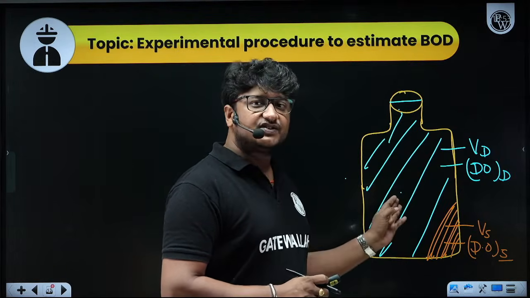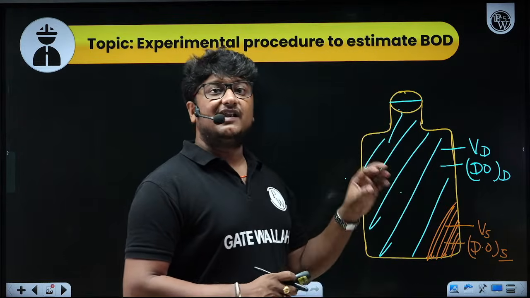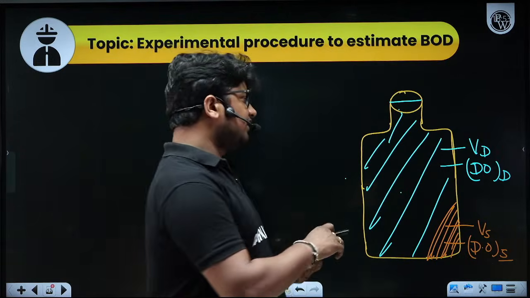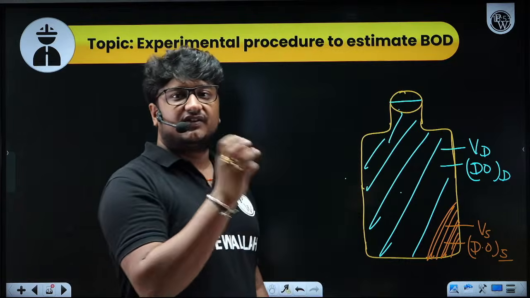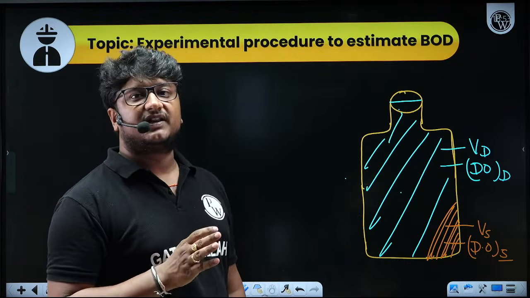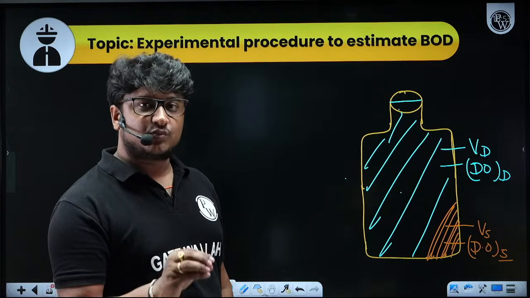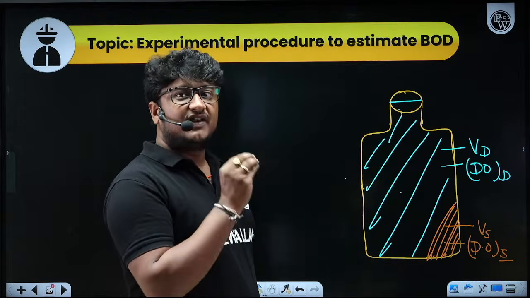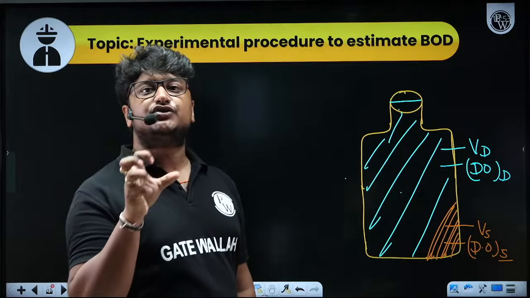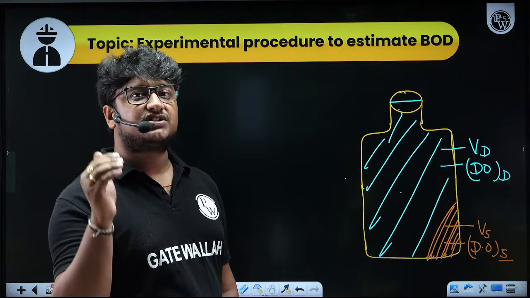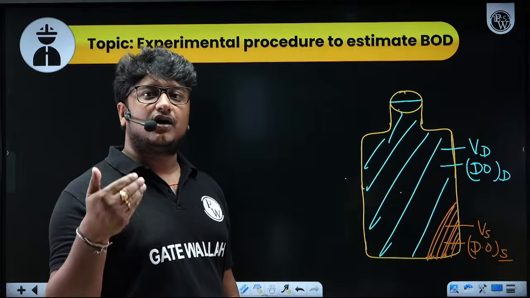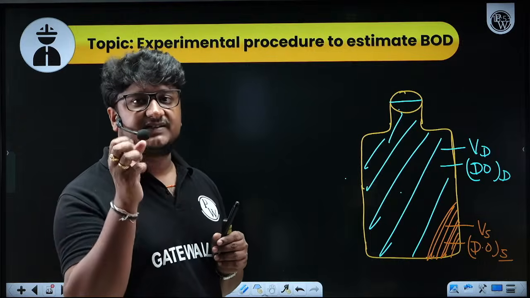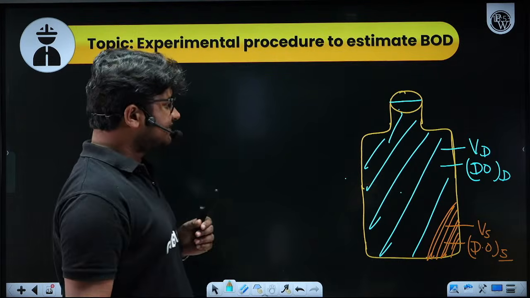Now, why are we adding this water? This water will give you enough oxygen, because if you add water, this wastewater sample is going to be mixed completely. Sometimes we even shake it so that the wastewater sample and the distilled water get completely mixed up. Now this wastewater has enough organic matter, and it will have enough oxygen also to consume. Then I can find out how much oxygen is consumed, and that oxygen consumed is basically the BOD of that sample. That is the logic, the basic procedure which I am going to do in this test.